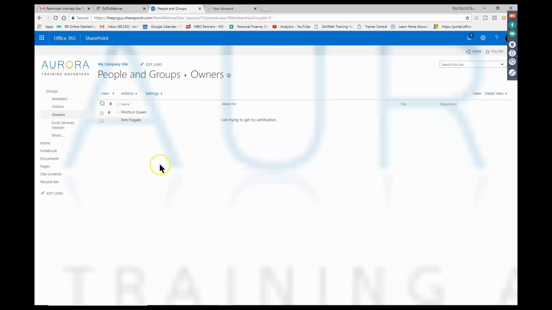So, you don't want to make everybody an owner, but they would have full access to the site and be able to change everything about it. A member is somebody who can contribute to the site, maybe add documents and things like that, but they can't change like the settings that we're in right now. So those are your three big classifications.